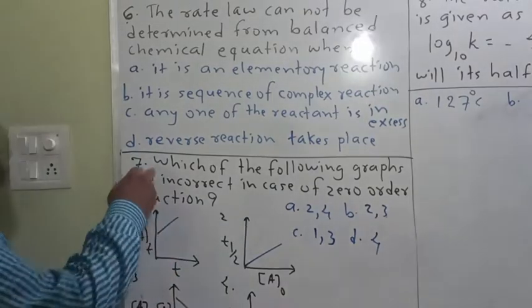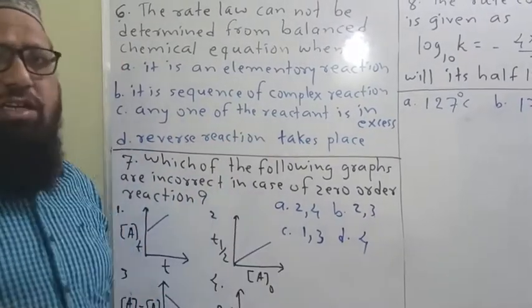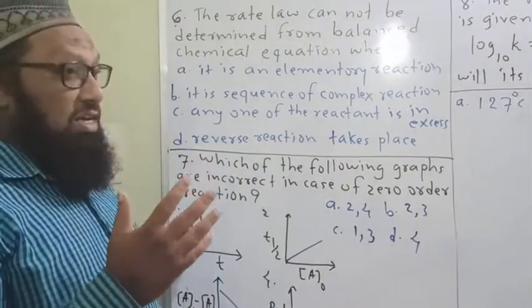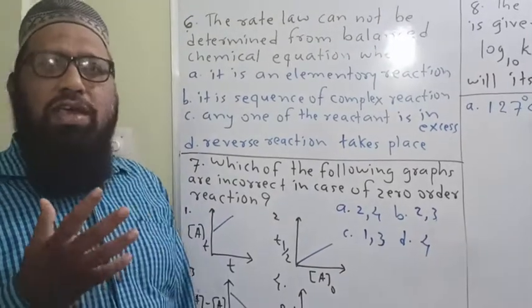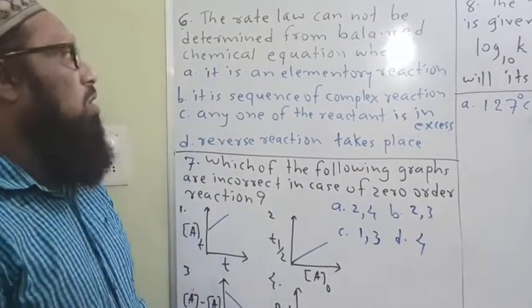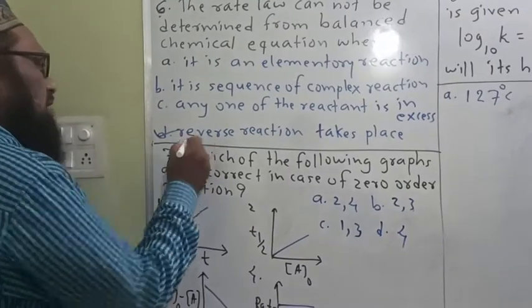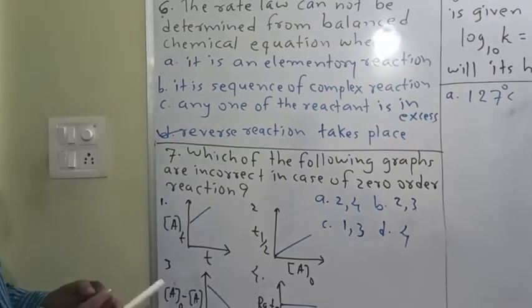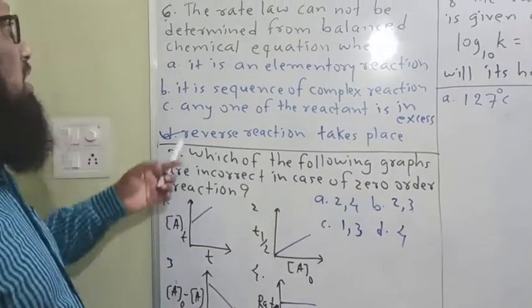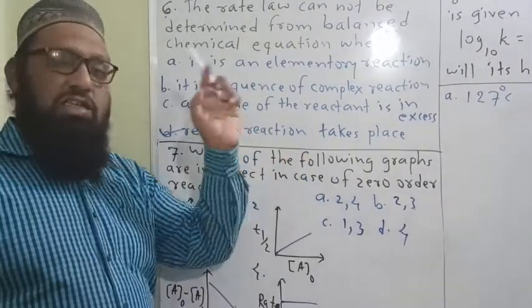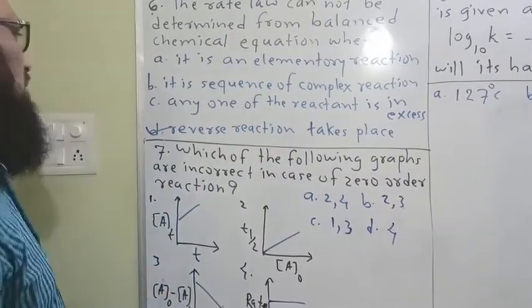Then what is the remaining one? D, reverse reaction takes place. If the reaction is reversible, we can't determine the rate law. Therefore, D is the correct option. The rate law cannot be determined from the balanced equation when reverse reaction takes place. D is the correct one.